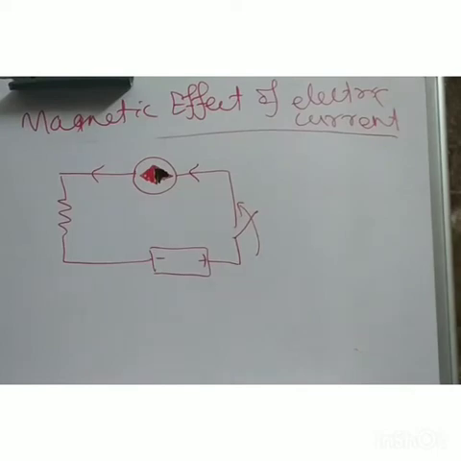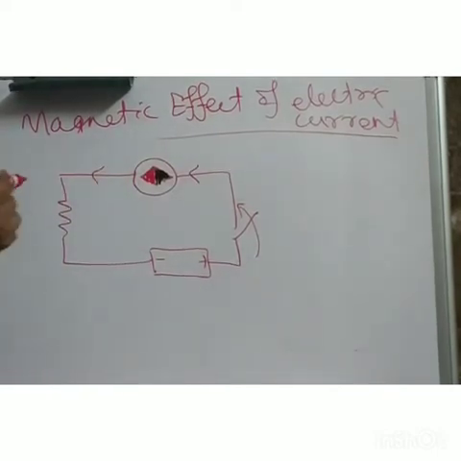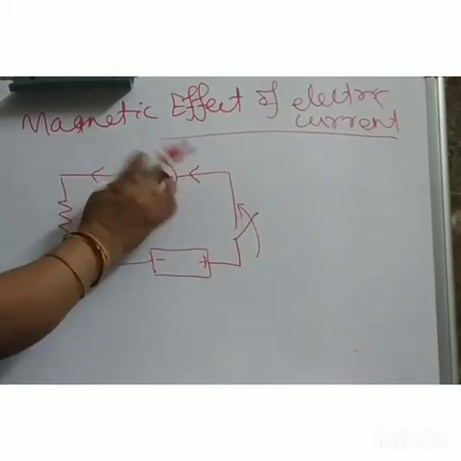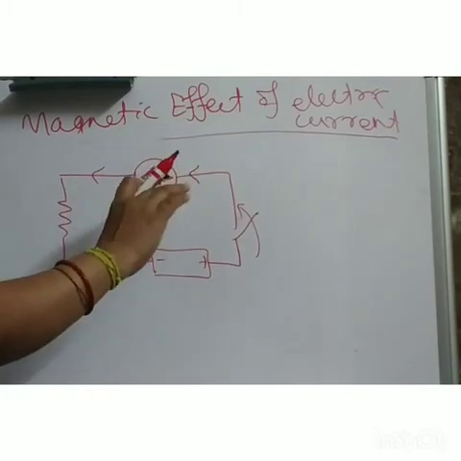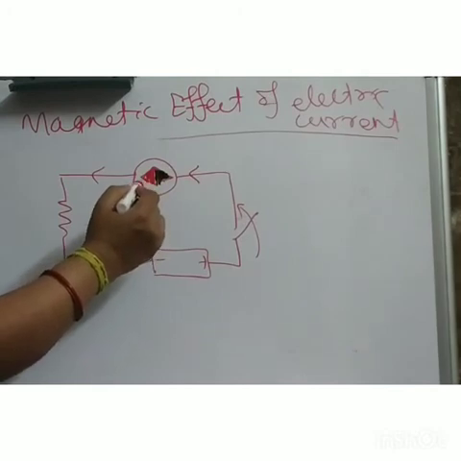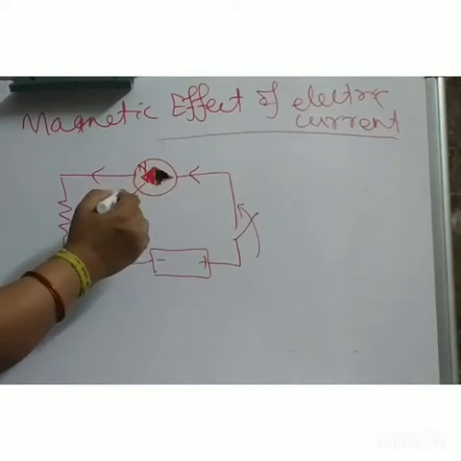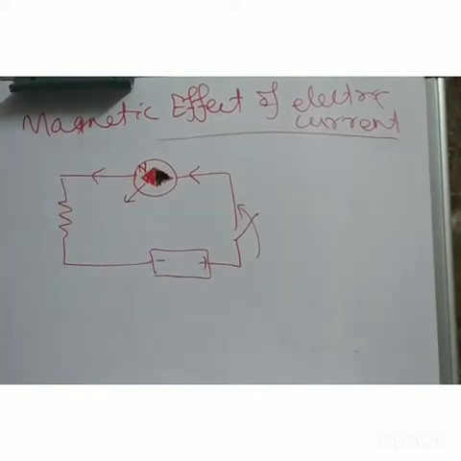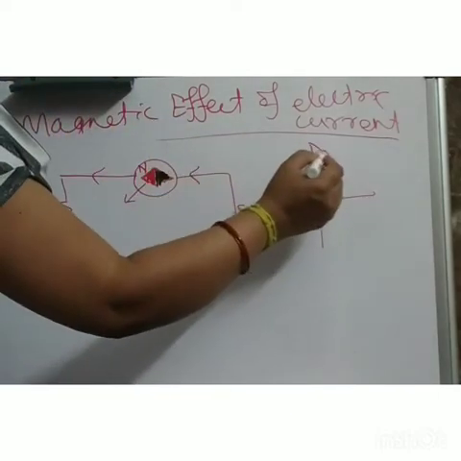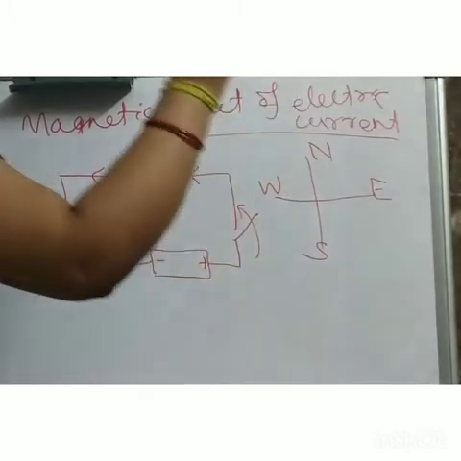When current flows in the circuit, this needle gets deflected, and the north is deflected in this direction. What is the direction? Suppose north, south, west, east.